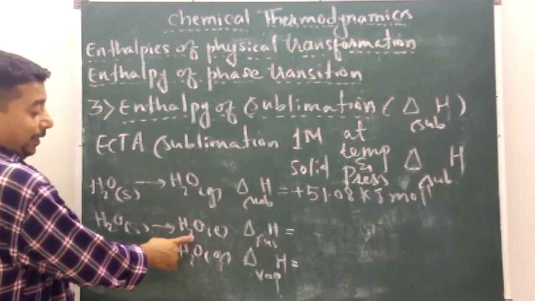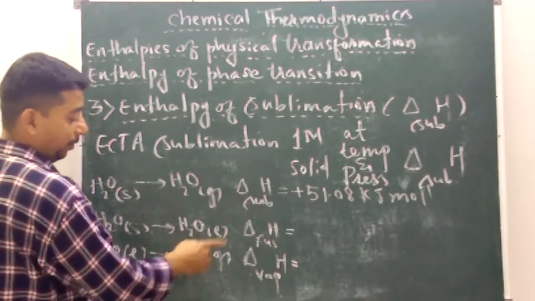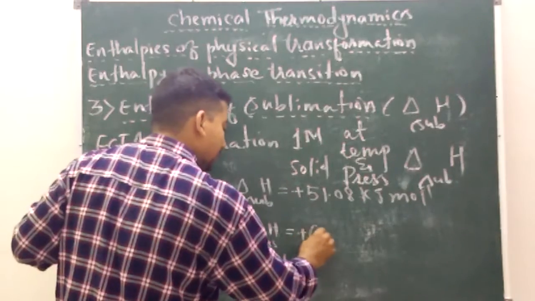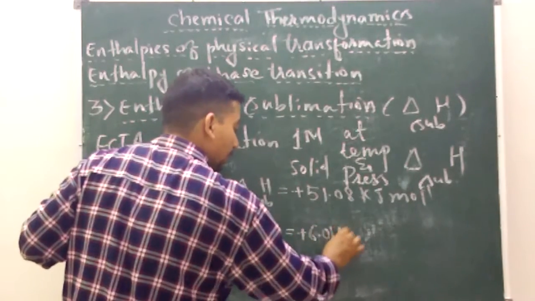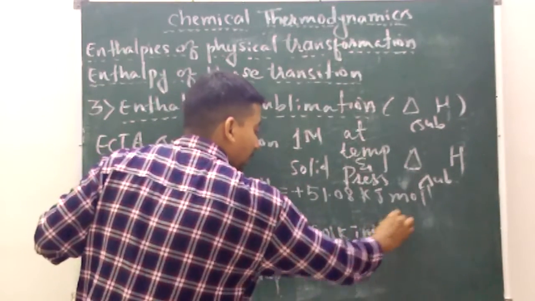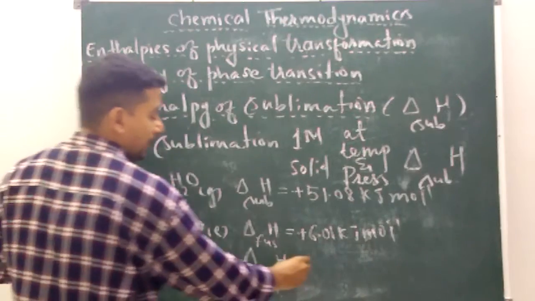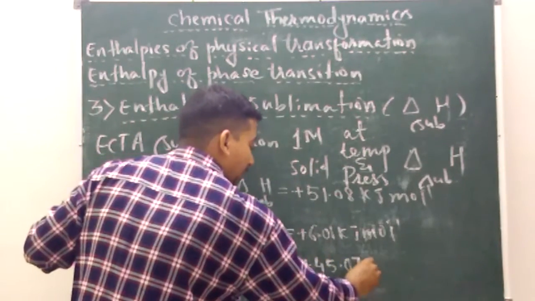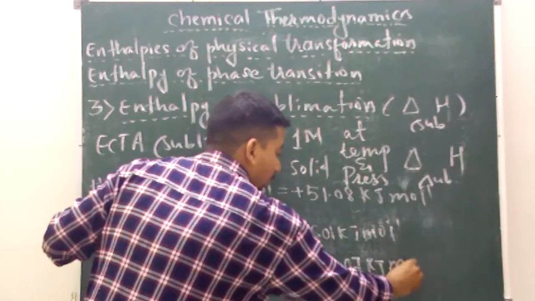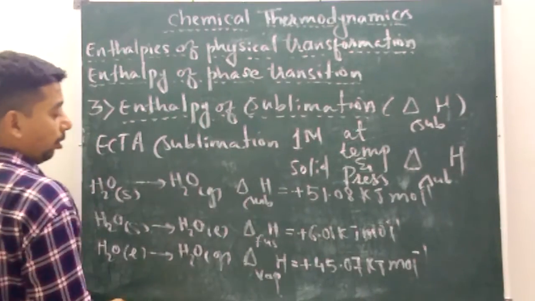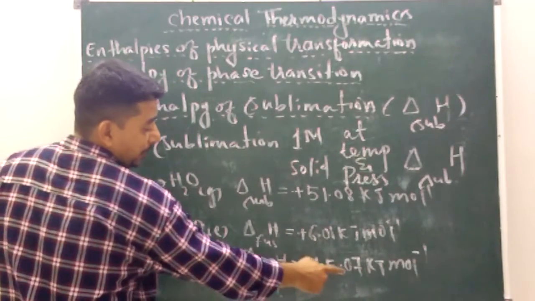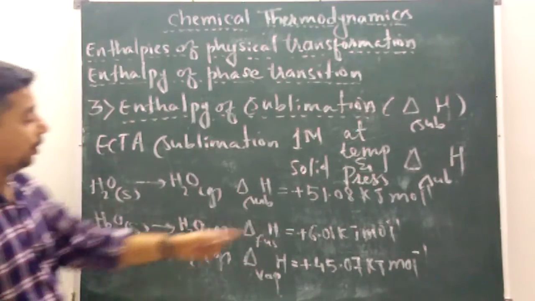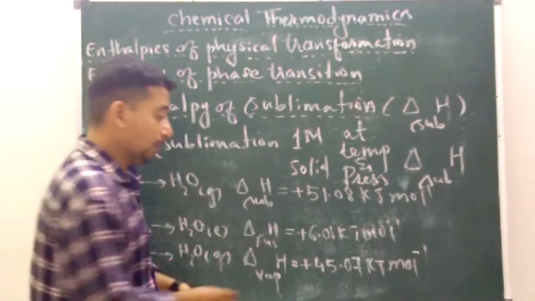The conversion of 1 mole of solid to liquid is called enthalpy of fusion. So enthalpy of fusion is equal to plus 6.01 kilojoule per mole, and enthalpy of vaporization is equal to plus 45.07 kilojoule per mole. Overall, 45.07 and 6.01 give 51.08 kilojoule per mole.